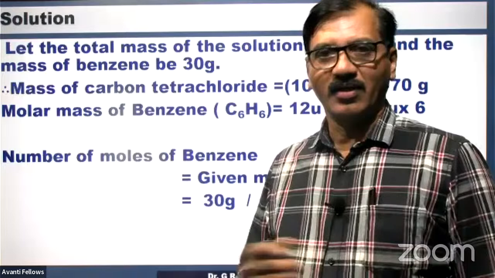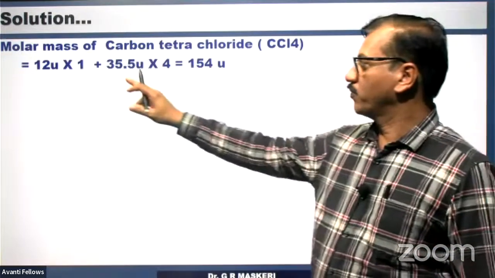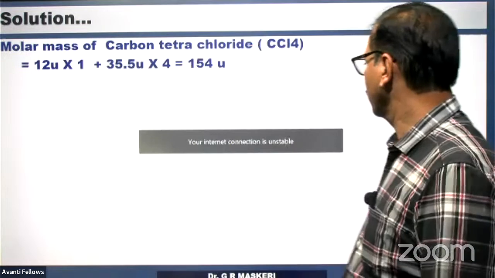Now, the molar mass of carbon tetrachloride also is to be found out. It is 154. Carbon tetrachloride, right?